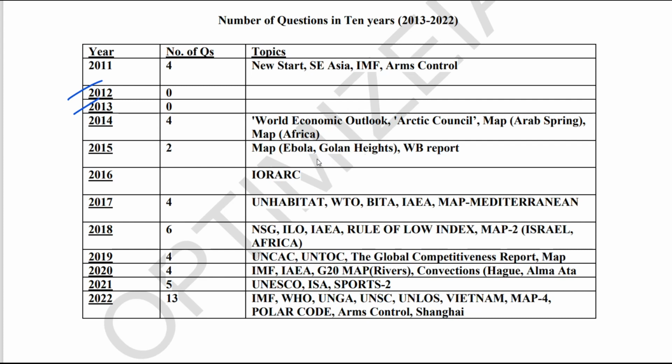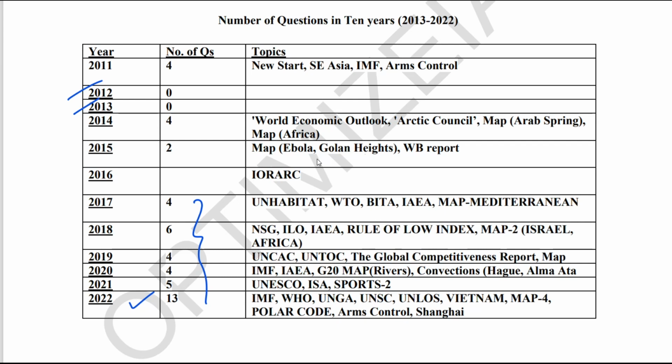However, with the increasing trend of questions from the current affairs sections, the number of questions from the IR section has been increasing. You can see here, last year there were 13 questions from the IR section. I have not included those questions which are a mix of IR and environment, which are international conventions related to environment. I have left out those questions. If you include those, more than 15 questions were from the IR section. So it is very evident that if you really want to crack the UPSC prelims and clear the cutoff comfortably, then you need to prepare IR very well.